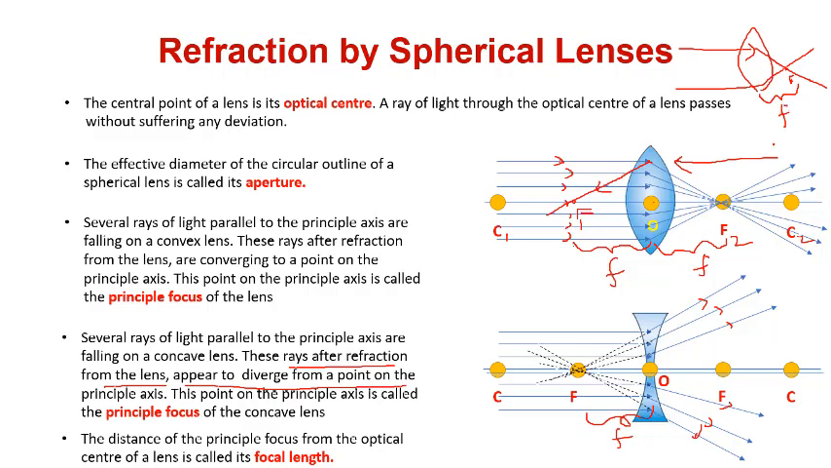Now according to the sign convention, what do we have? This side is positive. So here f will be positive. You got me? And here f will be negative.